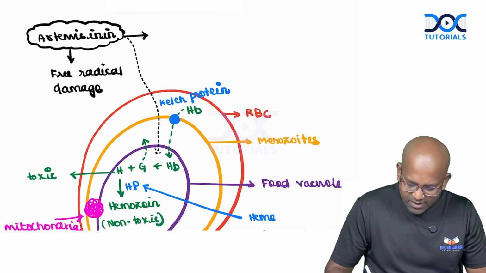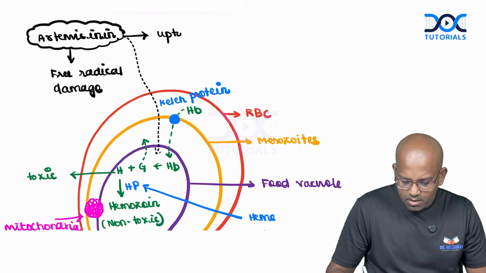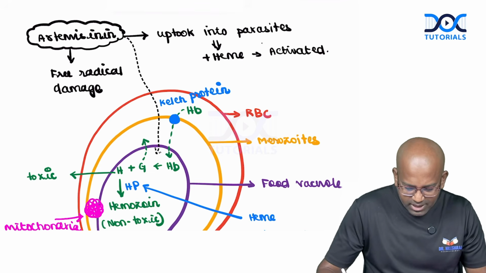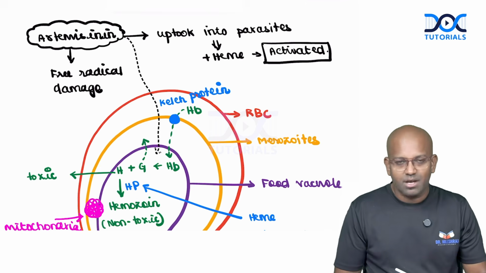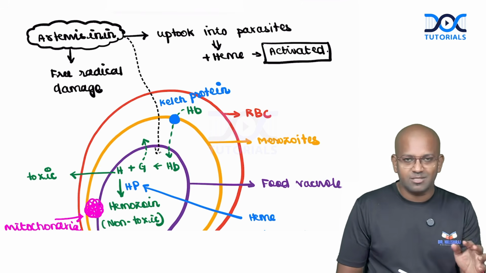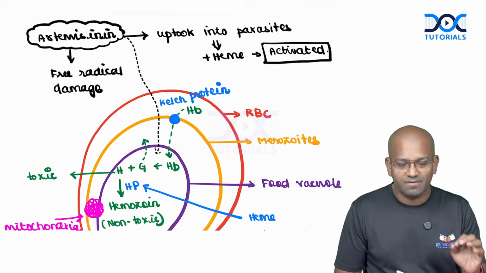So artemisinin derivatives will be taken up into the parasites. It binds with heme, thereby getting activated. Please note this is an important step in the mechanism of artemisinin derivatives. Also, we'll be explaining more regarding the resistance patterns of artemisinin derivatives here itself.